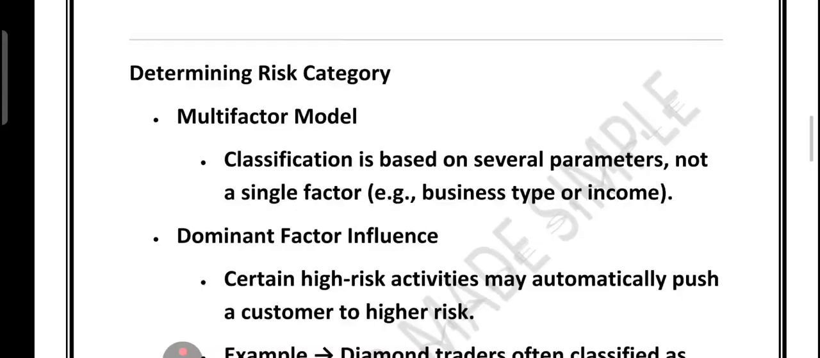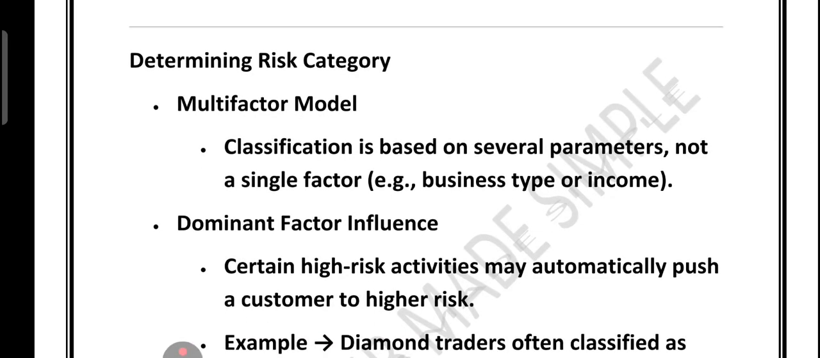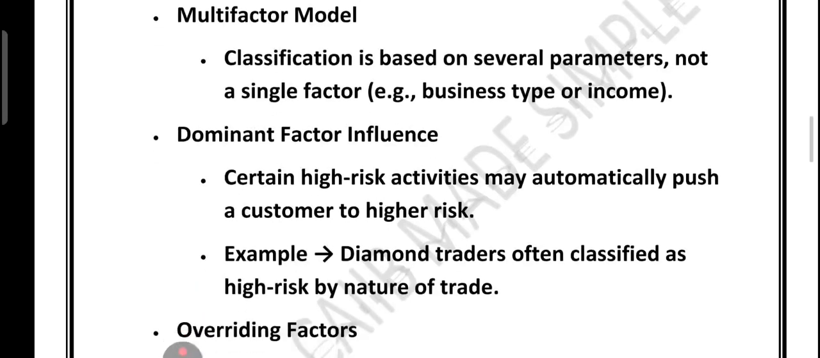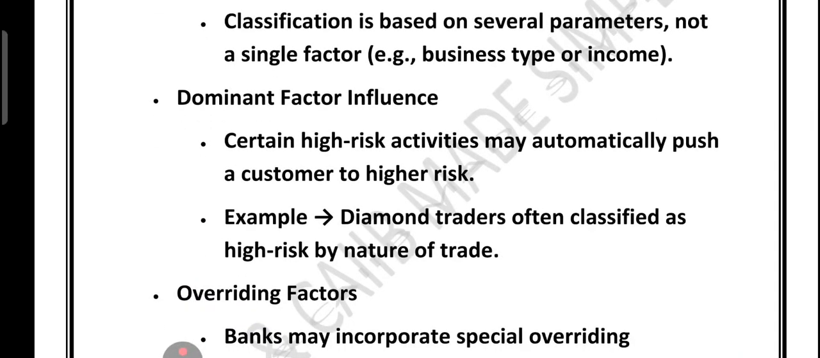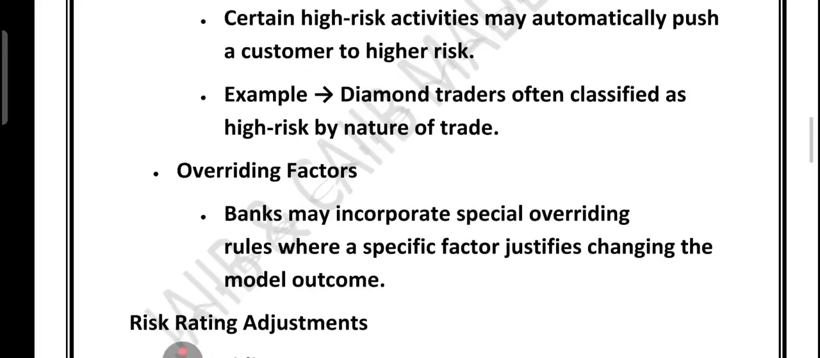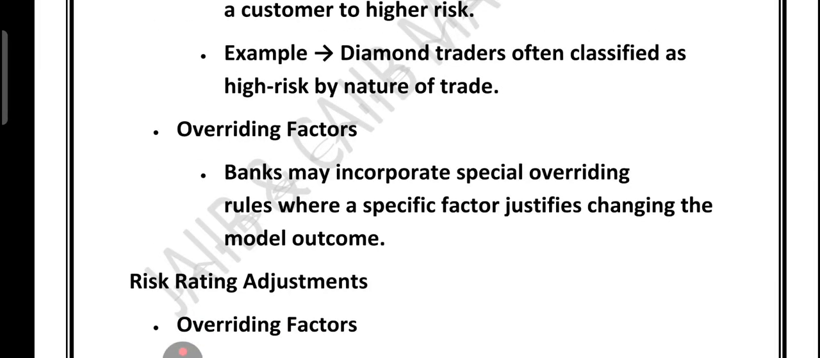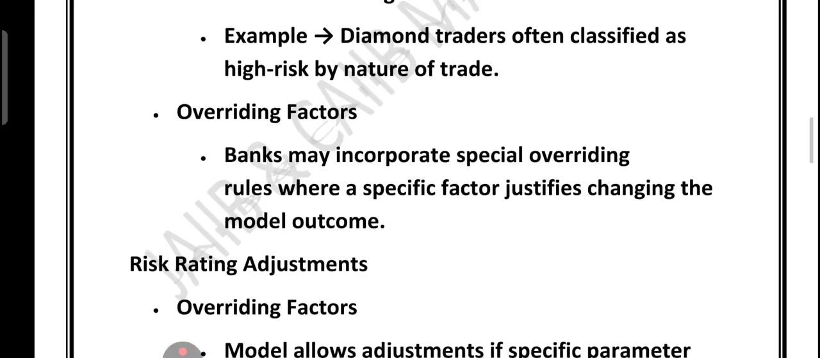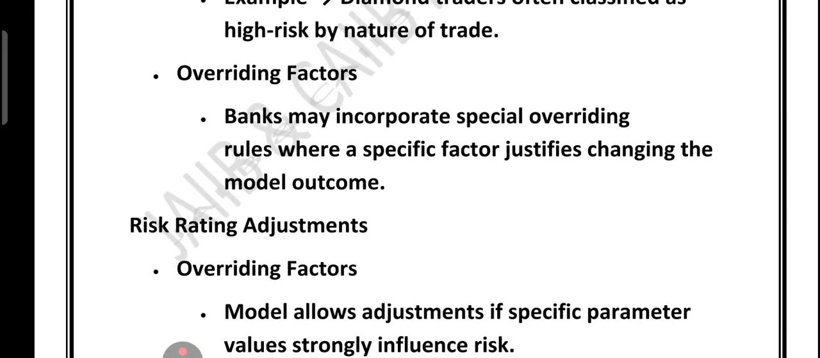Now if you look at determining risk category, we have the multi-factor model, in which classification is based on several parameters, not just one, like the business type or the income. Then we have the dominant factor influence. Certain high risk activity can automatically push a customer to a higher risk category. For example, diamond traders are often classified as high risk due to the nature of their trade. What about the overriding factor? Banks can use a special rule when a special factor justifies changing the risk category from the model outcome. So in short, risk ratings are data driven, score based, and flexible, ensuring accurate classification of customers according to the potential risk.